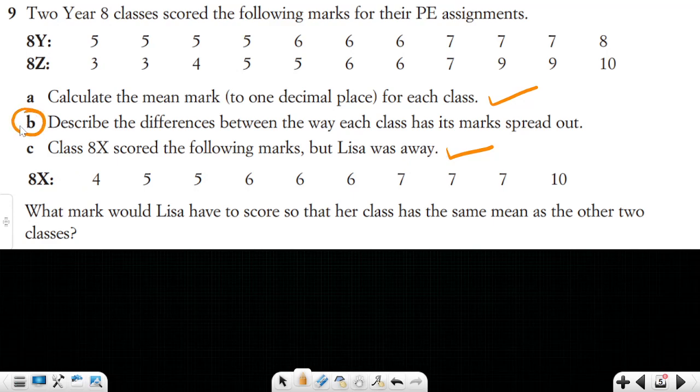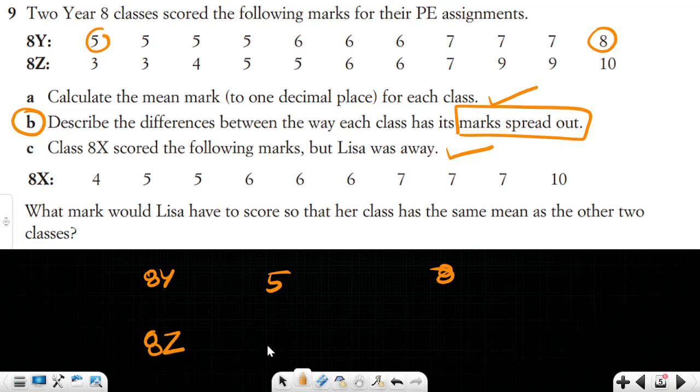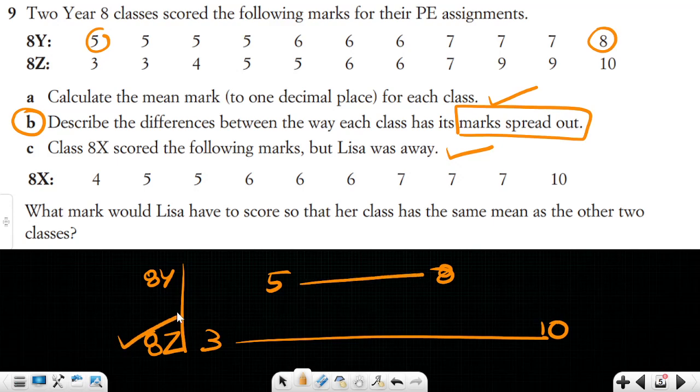Now coming to B bit, sir, which data has marks spread out nicely? Correct, sir. Here in 8Y, marks are spread out between the numbers 5 and 8 only: 5, 5, 5, 5, 5, 6, 6, 6, 6, 6, 7, 7, 7, 7, 7, 8. Between 5 and 8 only marks are spread out. But if you come to 8Z, the marks are spread out between 3 and 10. See, 3 will be somewhere here, 10 will be somewhere here. Whose spread is more? The spread of 8Z is more than 8Y, the spreading of marks actually.